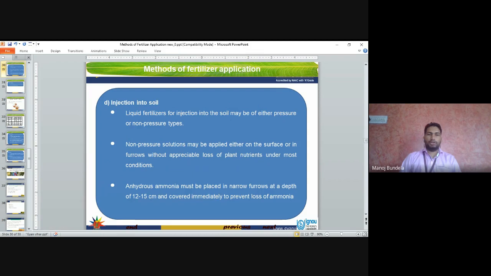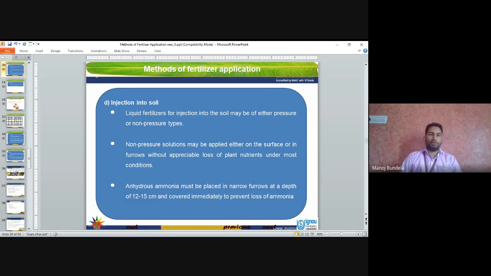Injection into the soil: the liquid fertilizer for injection into the soil may be of either pressure or non-pressure type. The non-pressure solution may be applied either on the surface or in the furrow without appreciable loss of plant nutrients under most conditions. Anhydrous ammonia must be placed in a narrow furrow at a depth of 12 to 15 centimeters and covered immediately to prevent the loss of ammonia.